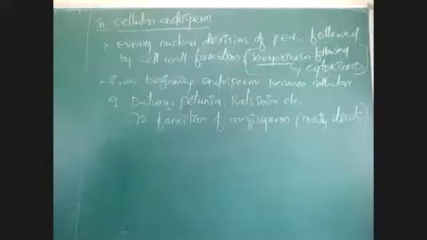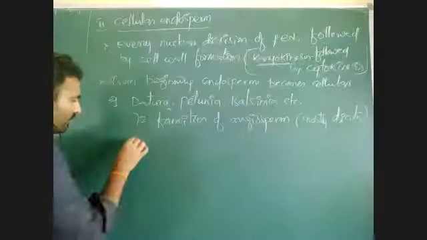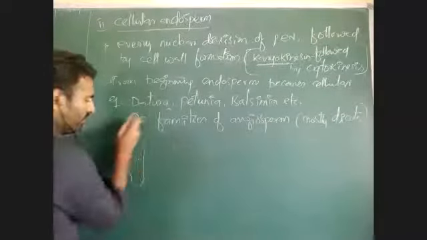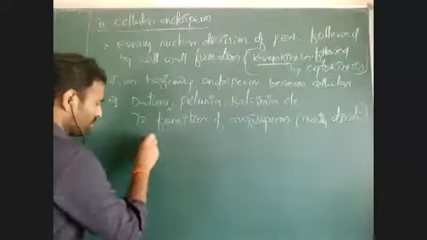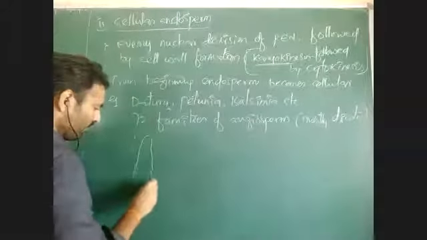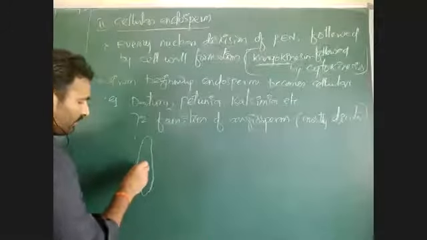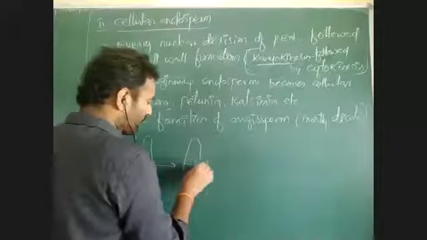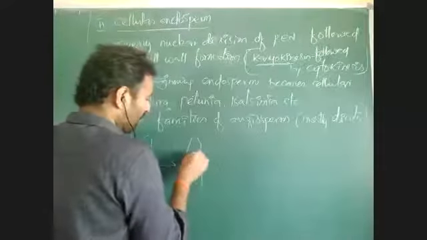See here, when this primary endosperm nucleus is dividing, I am writing like this. When the primary endosperm nucleus is there, this will divide. So when it is dividing, it becomes cellular. Cell is dividing.